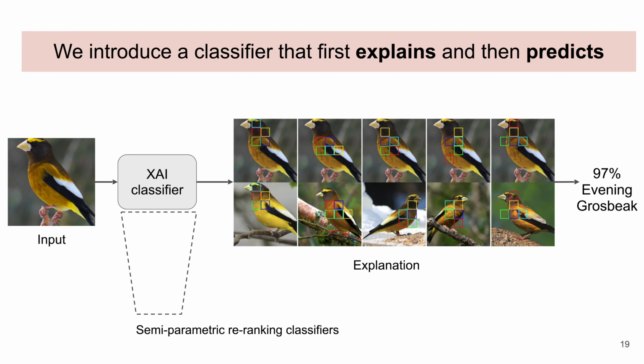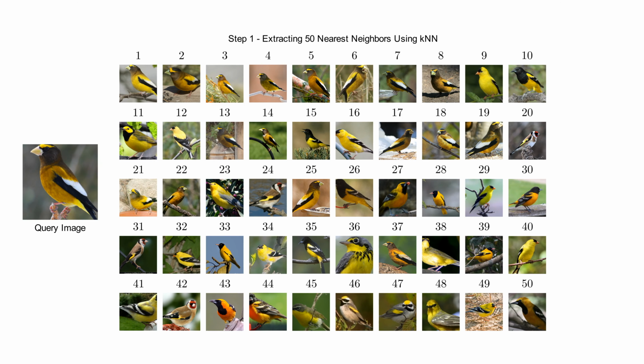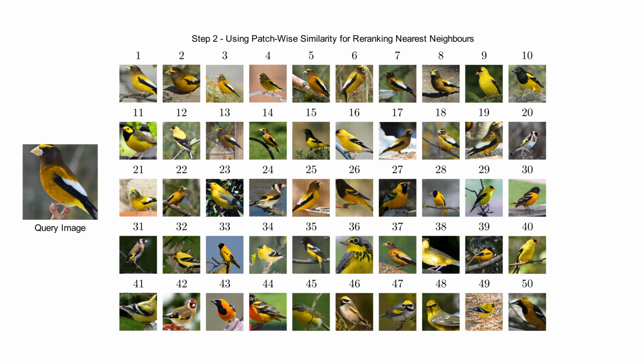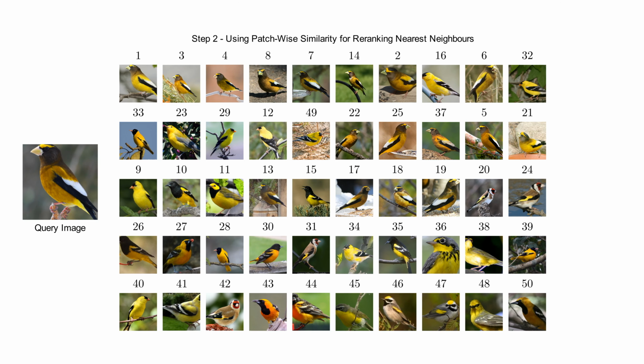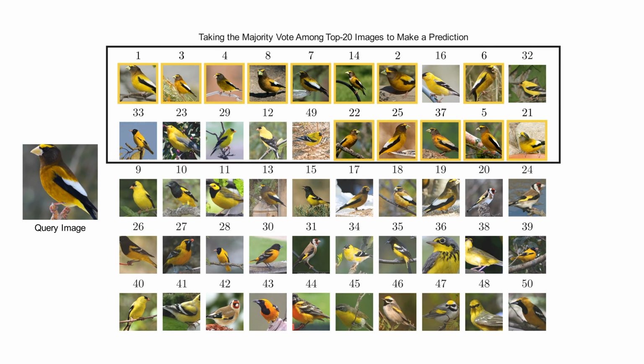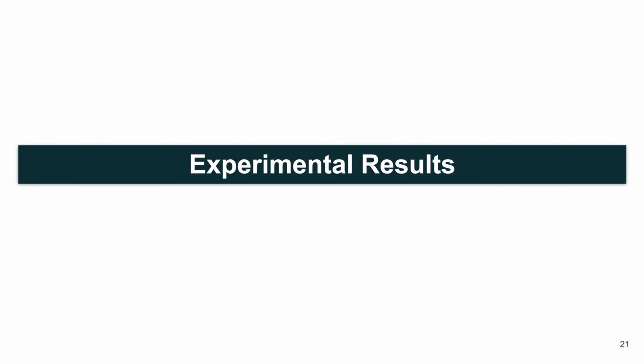Our classifier is a semi-parametric re-ranking classifier. That is, first we find 50 nearest images from the entire training set, and then we rank them using patch-wise similarity. Finally, we take the majority vote among the top 20 images to make the final classification prediction. Now, let's see how well our simple method works.